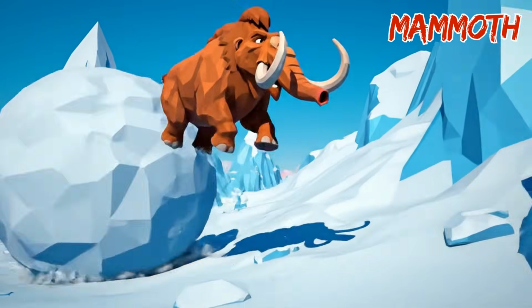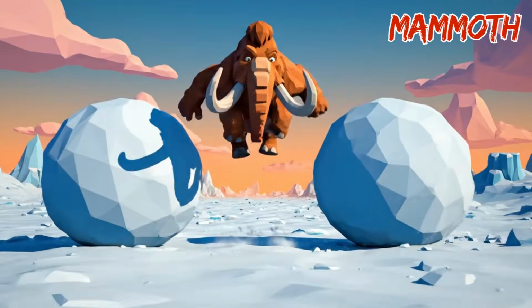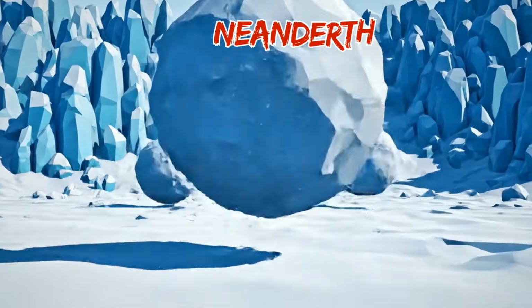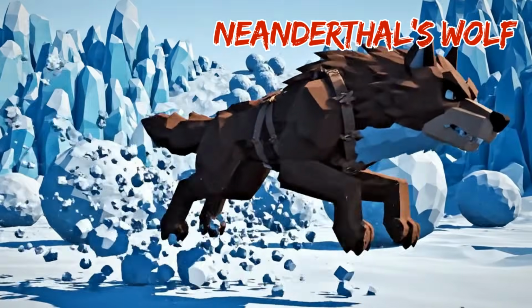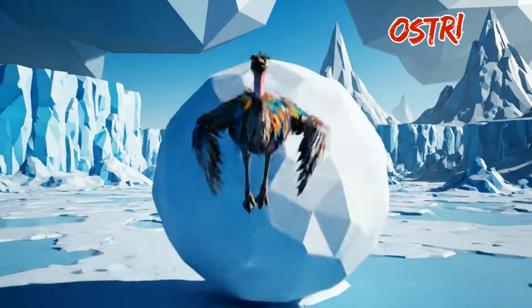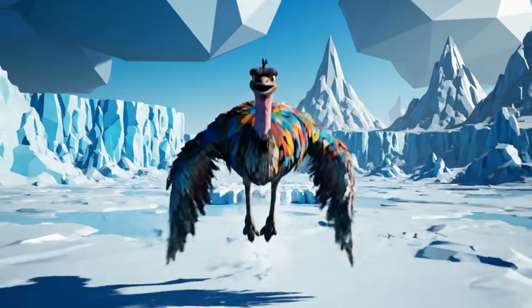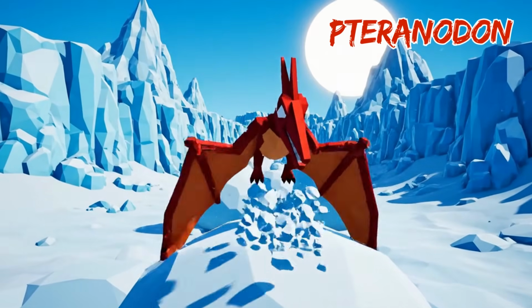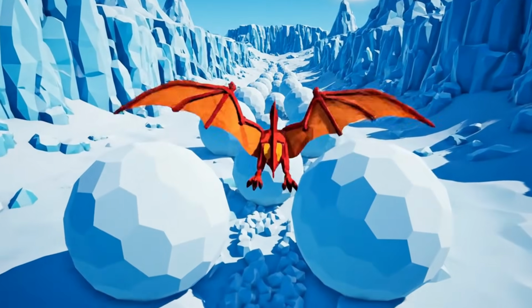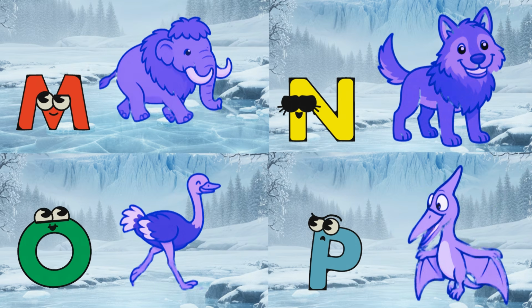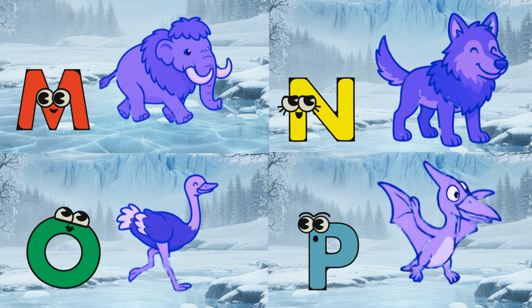M is for mammoth, M, mammoth, trumpet, trumpet. N is for Neanderthals' wolf, N, wolf, howl, howl, howl, howl. O is for ostrich, O, ostrich, boom, boom, boom. P is for pterana, pterana, whoosh, whoosh. M, N, O, P, prehistoric safari animals.